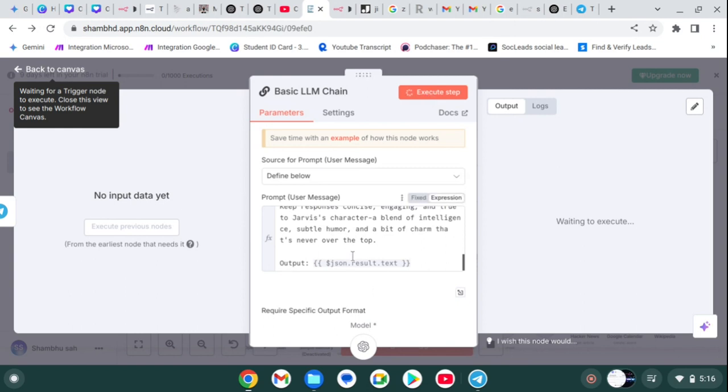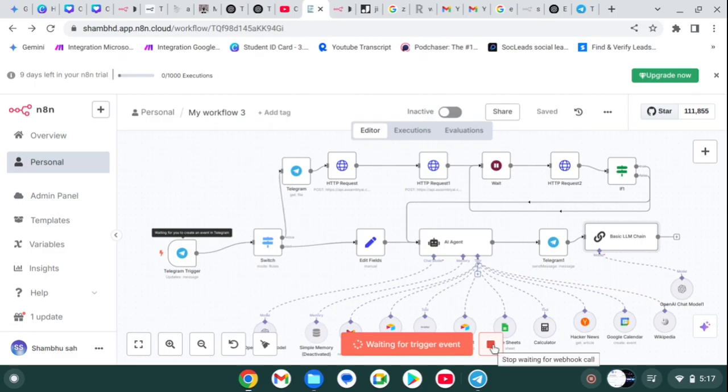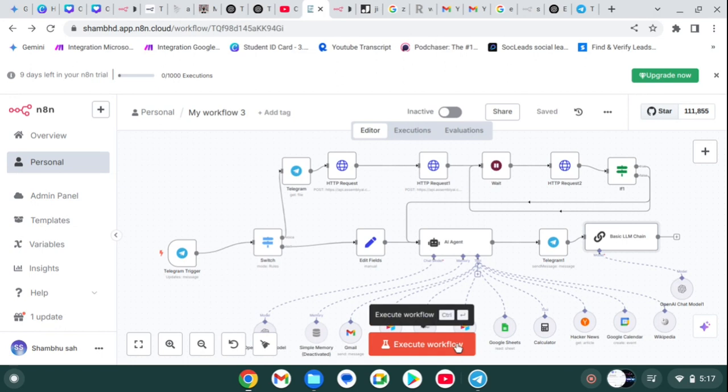So I don't have any output, so what can it give us as output? I don't know. Let's see. It is taking a lot of time. Let's wait and see the output. Make sure you save all the parts. Let's pause and click on execute workflow.